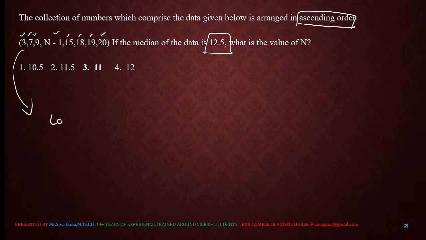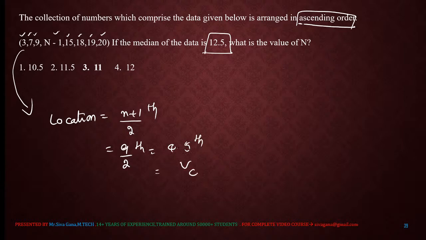The location is (n plus 1) by 2. 8 plus 1 is 9, by 2 is the 4.5th location. Therefore the value at the 4th location plus the value at the 5th location divided by 2 gives the median, which is given as 12.5.